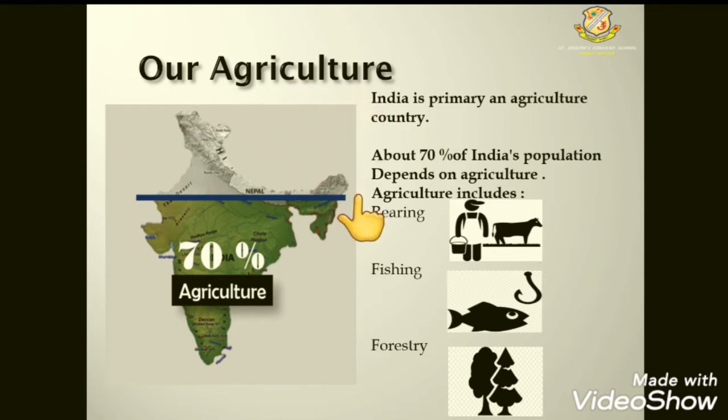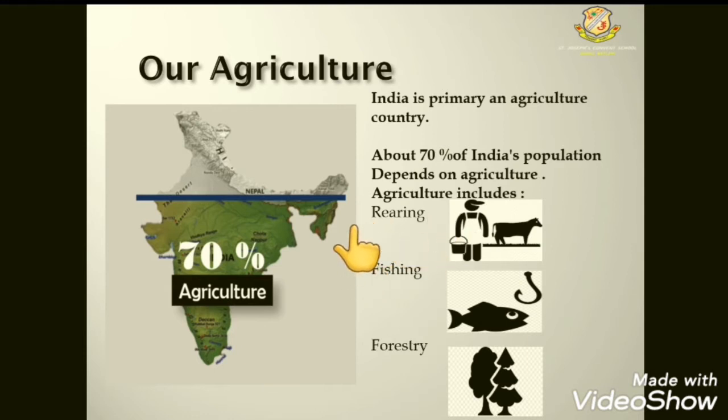So students, in India about 70% of the land is used for agriculture. India is a primary agriculture country. That means most of the population in India depends on agriculture for their food as well as for their need of money. About 70% of the Indian population depends on agriculture.